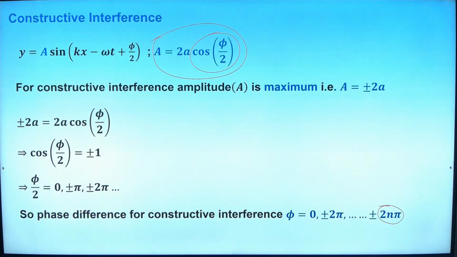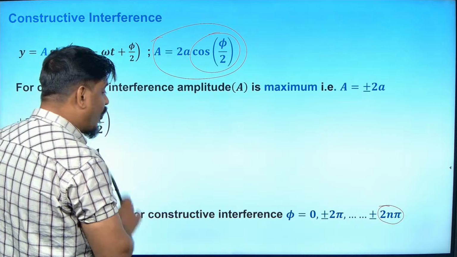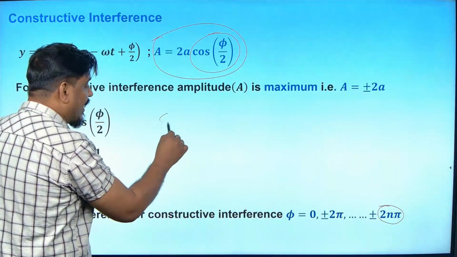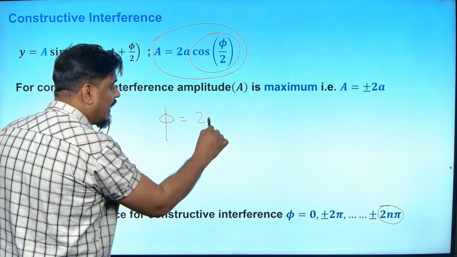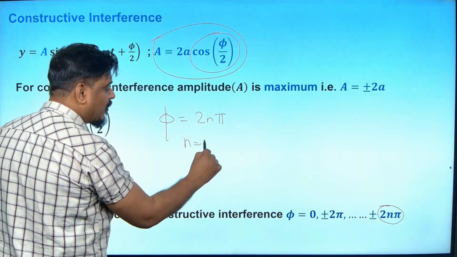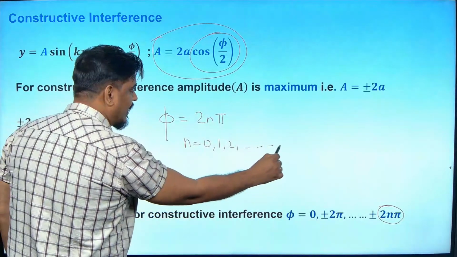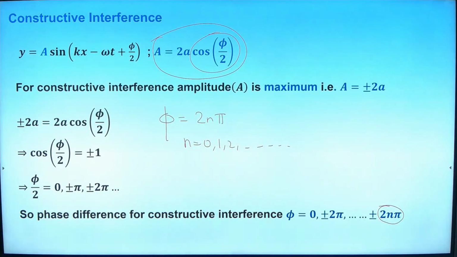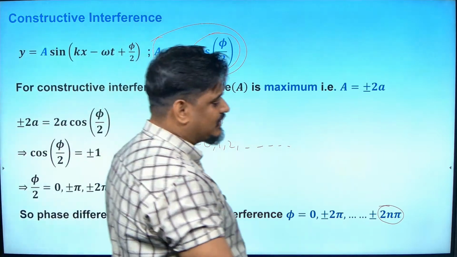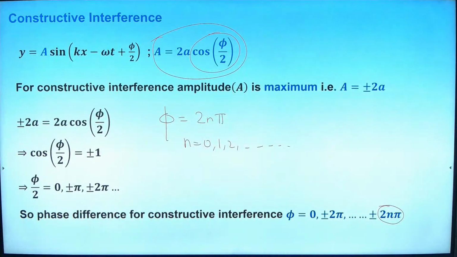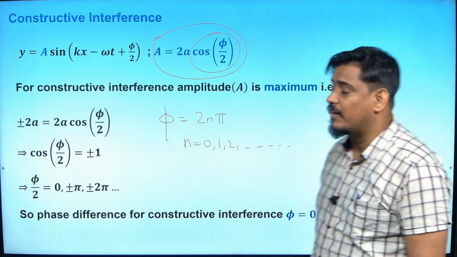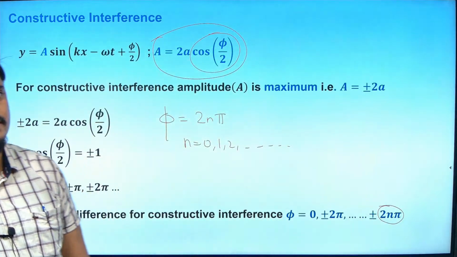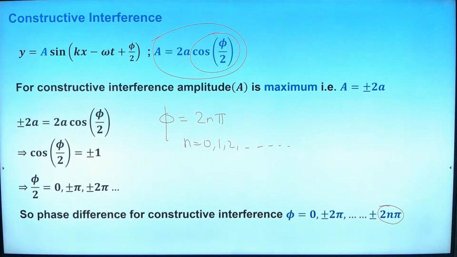So what you should retain from here is the equation. The condition for constructive interference is that phi must be equal to 2n pi, where n starts from 0, 1, 2 and so on. So when two waves are interfering with a phase difference of 2n pi, meaning either 0 or 2 pi or 4 pi or 6 pi or 8 pi or any even multiple of pi, then you are going to have a constructive interference. I am repeating this, very important for 12th standard.